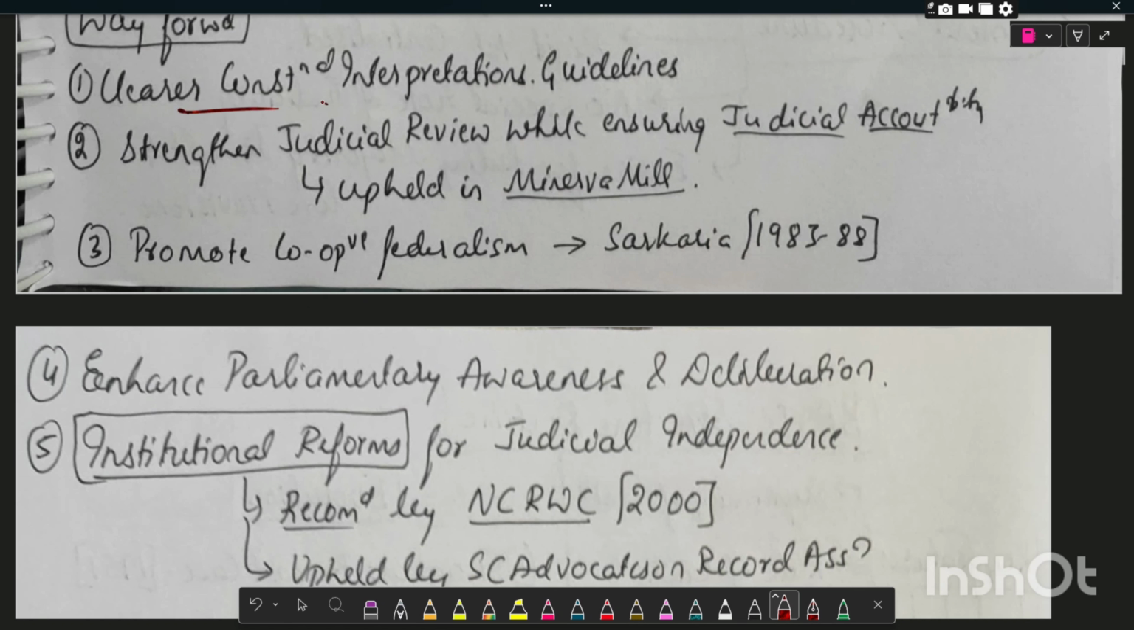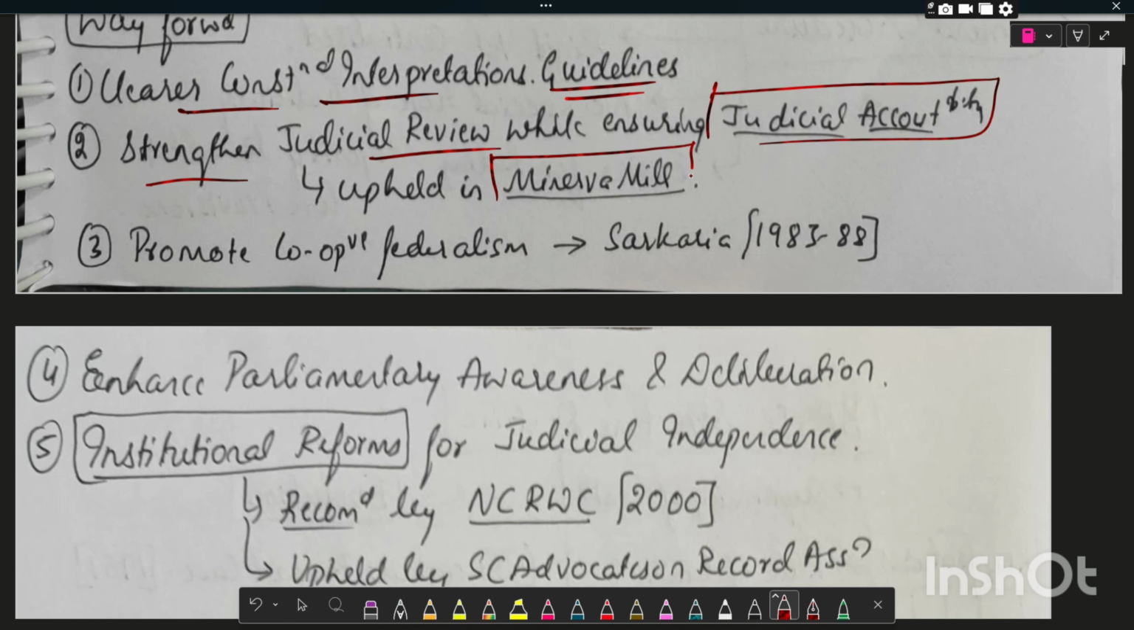There must be clearer constitutional interpretation guidelines. Strengthen the judicial review while ensuring the judicial accountability, upheld by Minerva Mill case. Promote cooperative federalism, where decision making is decentralized, which is recommended by Sarkaria Commission. Enhance the parliamentary awareness and deliberation.